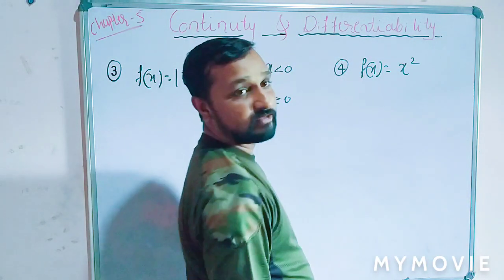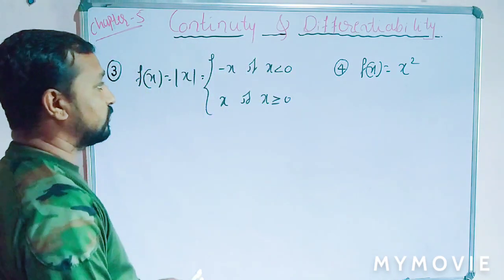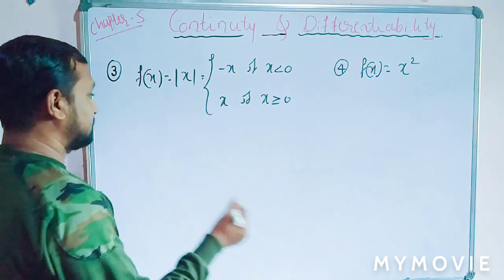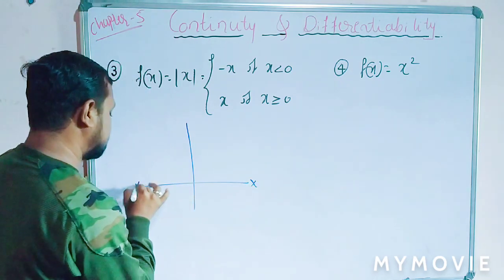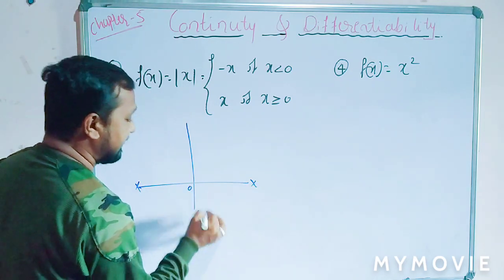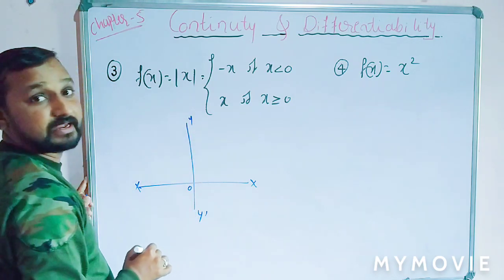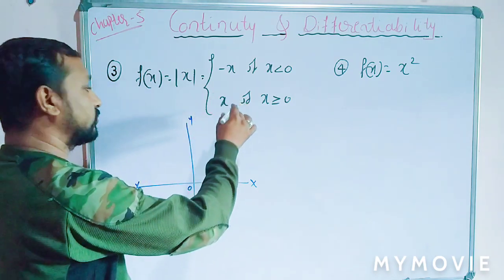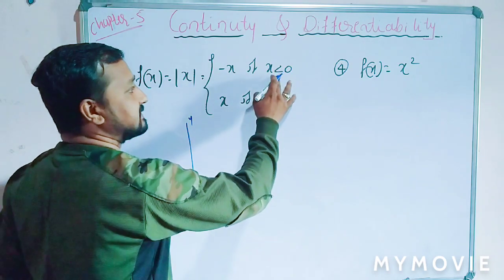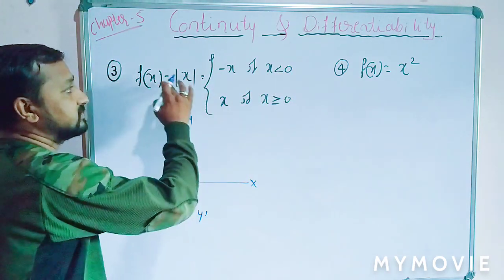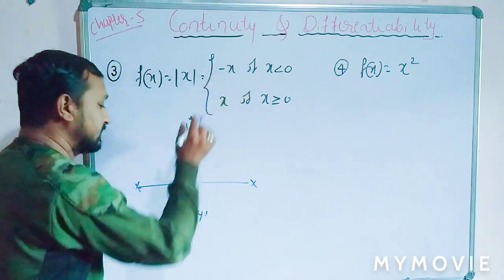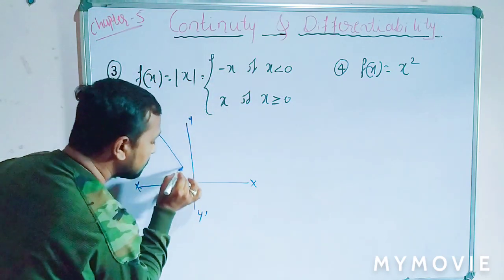So we already know the graph of this function. So we draw the graph of these two functions. Draw the x axis, x dash, 0, y dash, y axis. Is that clear? So for the graph of this function, when the value of x is less than 0, the value of the function f of x is negative, so that is this graph.